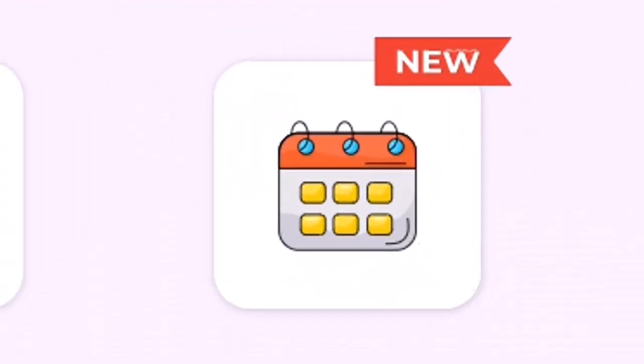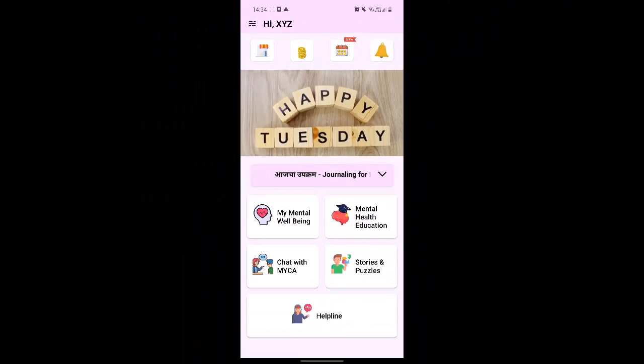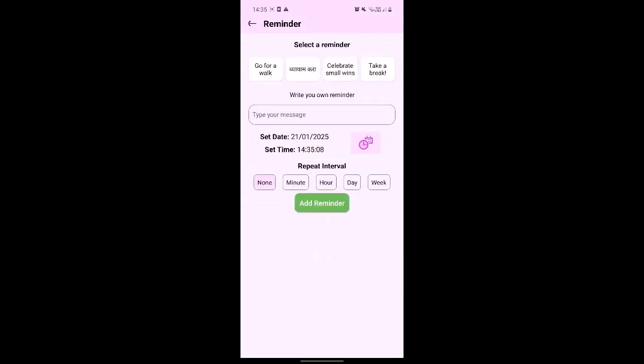First, let's start with the reminder feature. On the dashboard, you will see an interface that resembles a calendar. This is the reminder section. Here you can set various reminders to help you stay organized and consistent with your self-care routine.